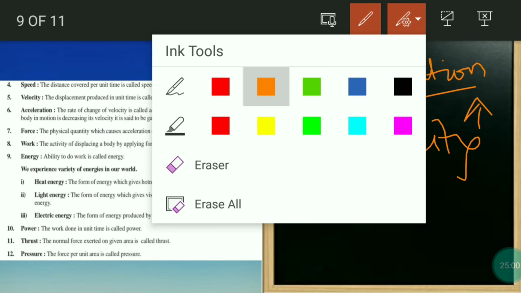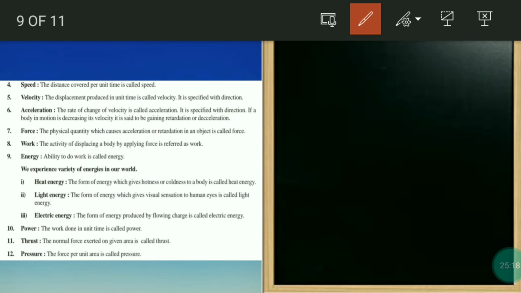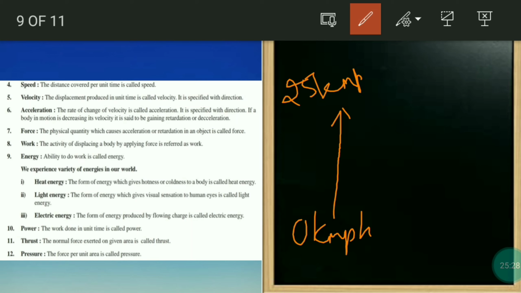Okay, so now I'll give one example. You are increasing or raising it to 25 kilometers per hour. So there is increasing, right? The velocity is increasing. So this is velocity, kmph and mph. These are the units for velocity.